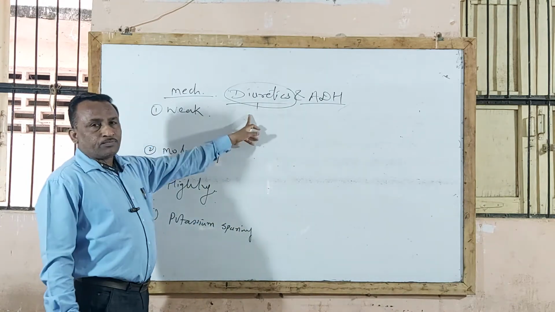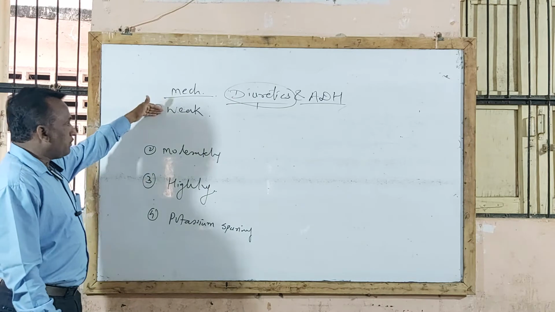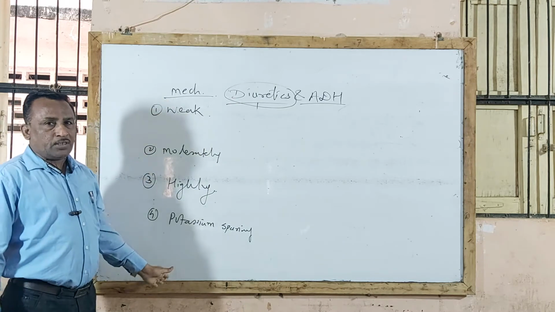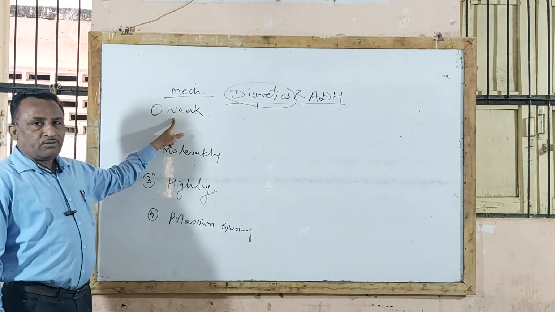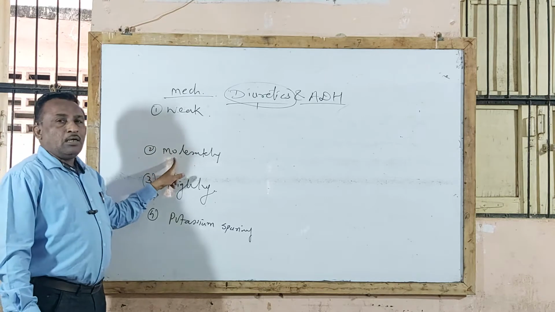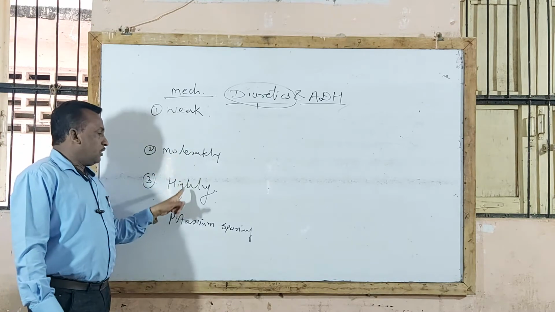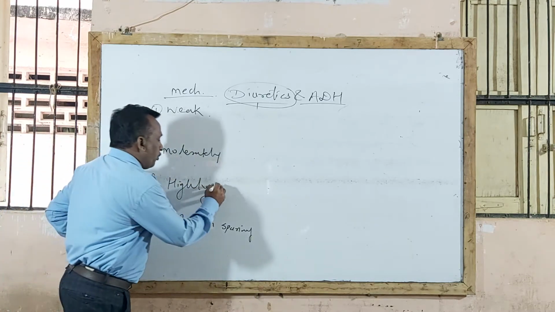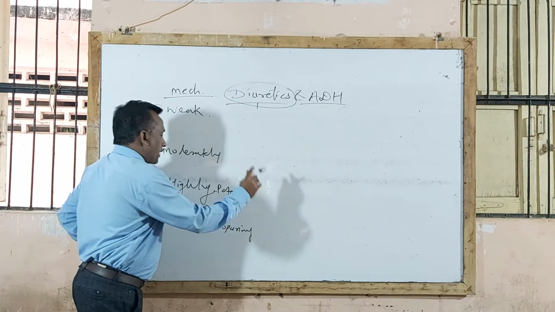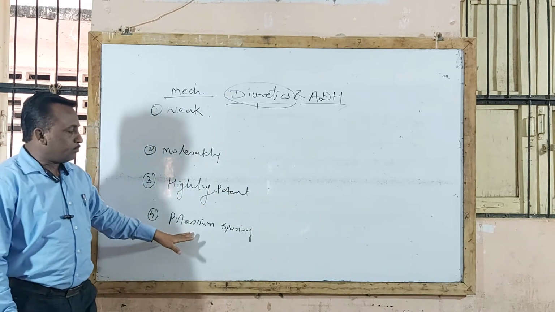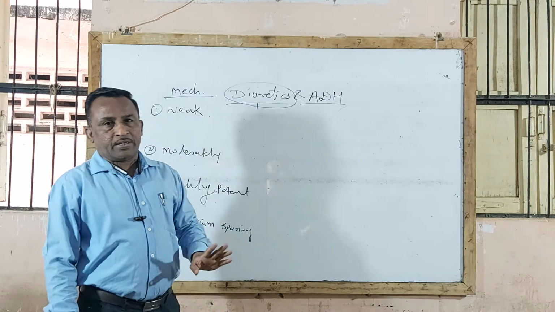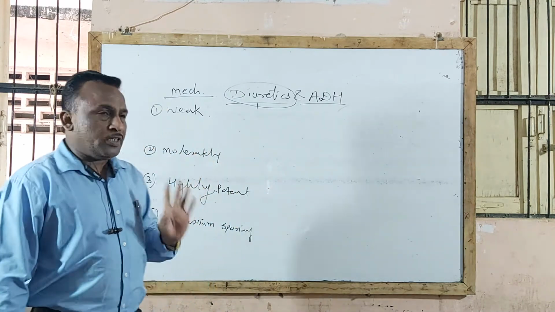So diuretics are broadly classified into 4 types according to mechanism of action. First type is weak diuretic agent. Second, moderately potent diuretic agent. Third type is highly potent diuretic agent. And fourth type is called potassium sparing diuretic agent. So these are the major 4 types.